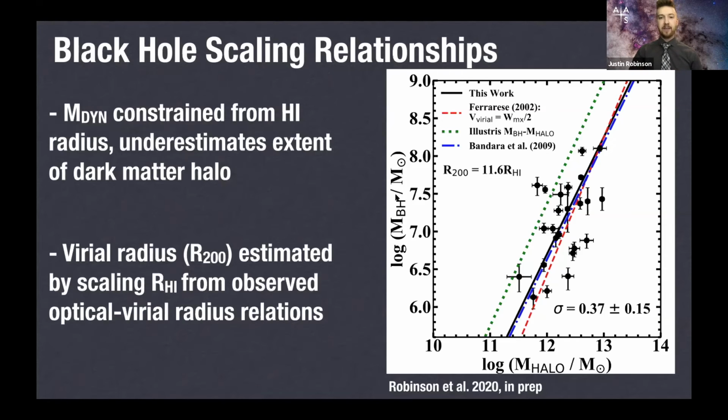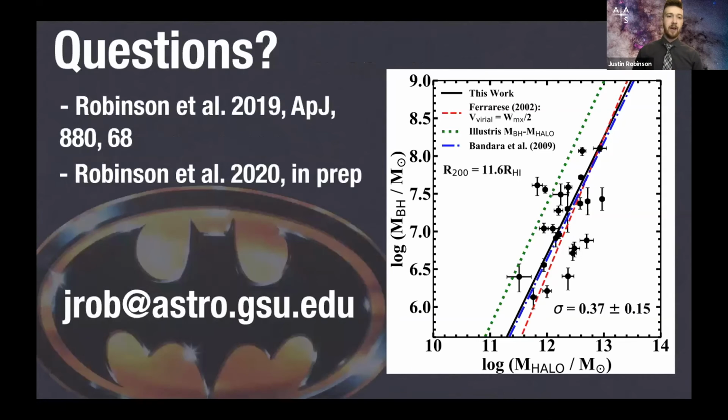And finally, we plot that against the RM-based black hole masses. The black line is our best fit, and we've compared that to several different scenarios. The red and blue lines are observationally constrained relations between total gravitational mass and black hole mass. And finally, the green dotted line is from the hydrodynamical Illustris simulation of halo mass to black hole mass, which we show good agreement with, especially in the slope, but we find excellent agreement with the observationally constrained relations. And that's all I have to share with you today, and I'm happy to take any questions.